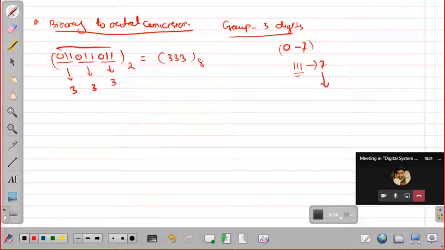So please solve another one. So there is a decimal point. What will happen if the decimal point is there? Before the decimal point you group in this direction, and after the decimal point you have to group in this direction. The example question is 1 0 1 1 1 0 0 1 0 point 0 0 1 1. It is given in binary, and it asks what is the octal. So try to solve this.